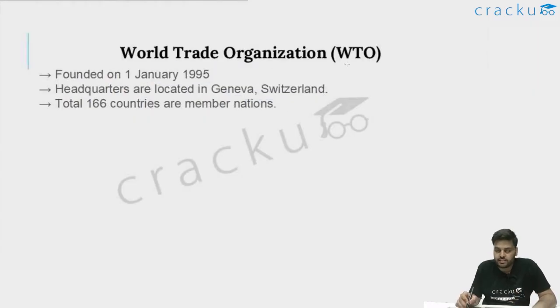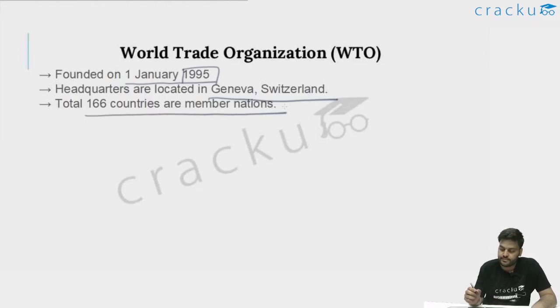World Trade Organization, WTO. Now, it was founded kind of recently in 1995, 31 years ago. So as we saw previously, many organizations were founded 80 years ago, around 1945, 1949. So this was founded in 1995. Its headquarters are located in Geneva, Switzerland, and a total of 166 countries are member nations of this organization, including India. India is also a part of it.